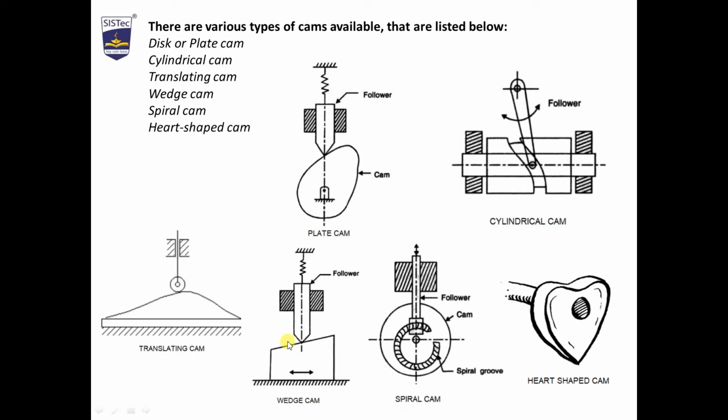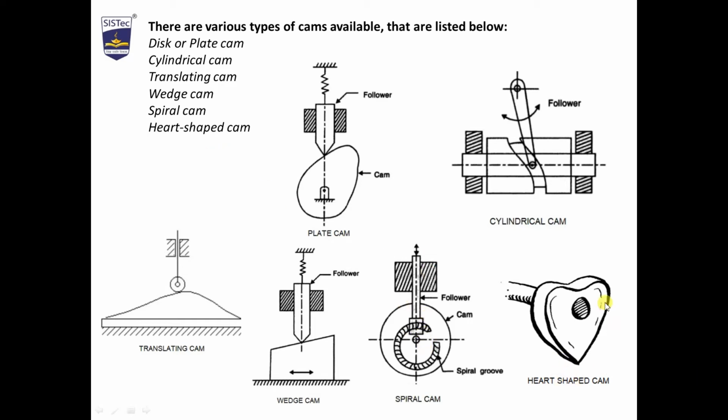As wedge shape, lower portion will lower down the follower, and upper portion will take upper the follower. It is moving horizontally and follower moving up and down. Next is spiral cam. A cam profile is drawn spiral in the circular, so that when it is rotating, due to the spiral motion, the cam will move up and down.